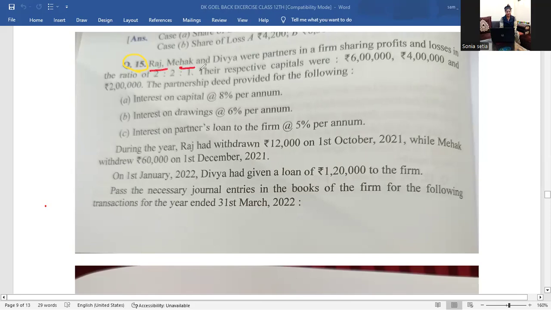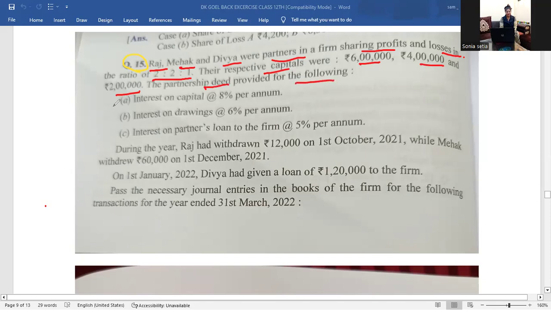Raj, Mehak, and Divya were partners in a firm sharing profits and losses in the ratio of 2:2:1. So there were three partners, Raj, Mehak, and Divya, and their PSR was 2:2:1. Their respective capitals were 6 lakh, 4 lakh, and 2 lakh. Raj's capital was 6 lakhs, Mehak's capital was 4 lakhs, and Divya's capital is 2 lakh. The partnership deed provided for the following.